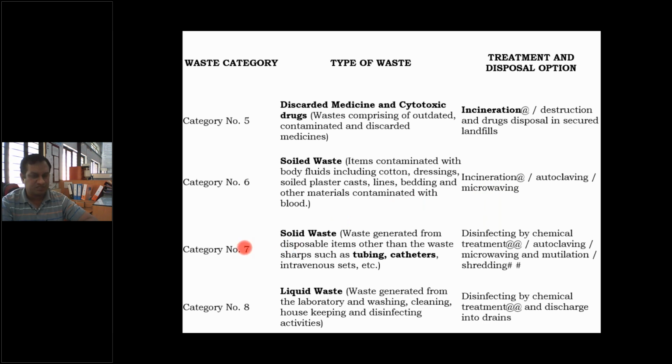Then category number 7 is solid waste, waste generated from disposable items other than the waste sharps, such as tubing, catheters, intravenous sets, etc. So other than the waste sharps, which come under category number 4. Excluding category number 4, other waste can be called solid waste for category number 7. So disinfection by chemical treatment, autoclaving, microwaving, mutilation and shredding are the different treatment and disposal options.